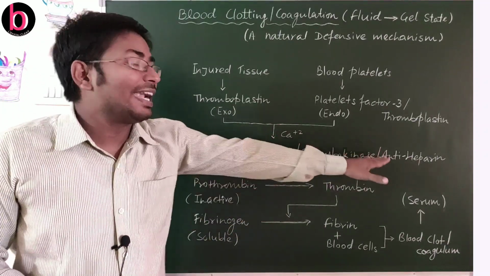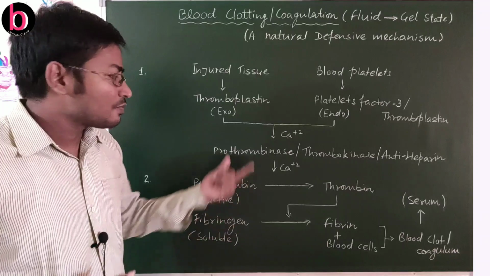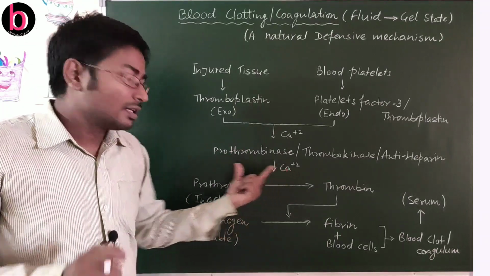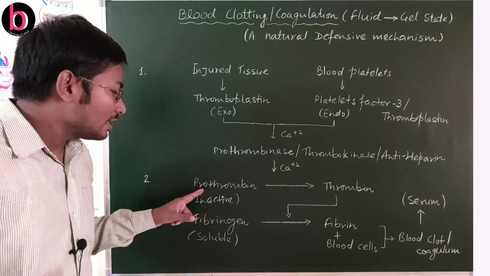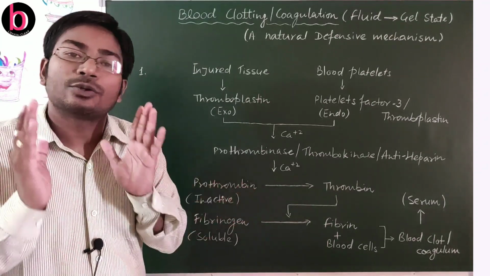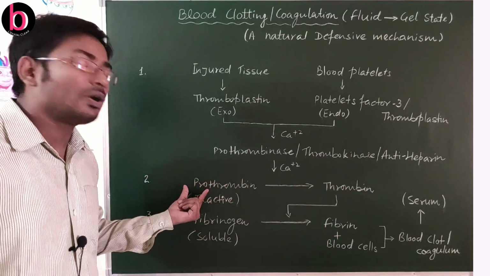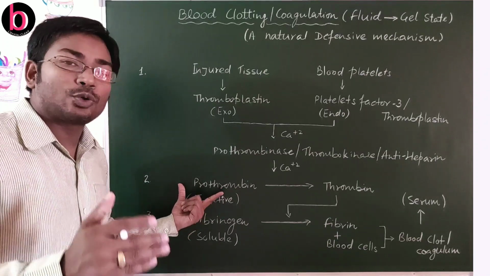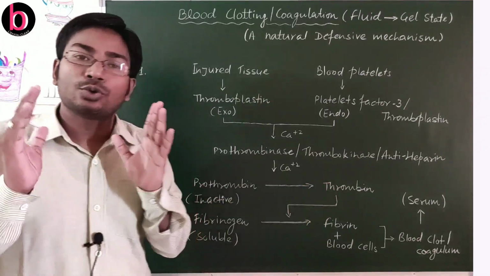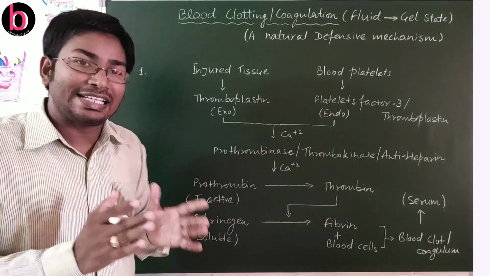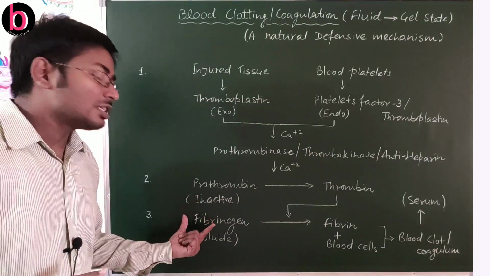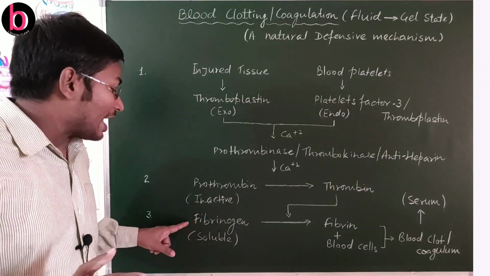So this is anti-heparin in nature. In presence of calcium ion, this prothrombin that is present in blood plasma is converted into thrombin. So here pro is for inactive. So inactive prothrombin is converted into thrombin.